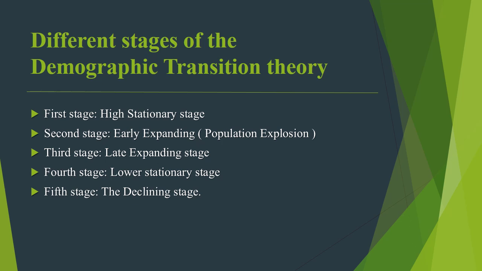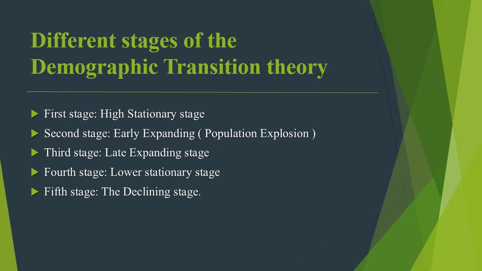Now, let's talk about the second stage of the demographic transition theory, which is called the early expanding stage. What we see in this stage is high birth rate and low death rate. The high birth rate is due to the reason I just said, and the death rate is low because in this stage the medical sector starts developing as well as the tertiary sector. Because of the development of the medical sector, the death rate declines, but the birth rate is still high. So that's why in this stage the population explosion happens.